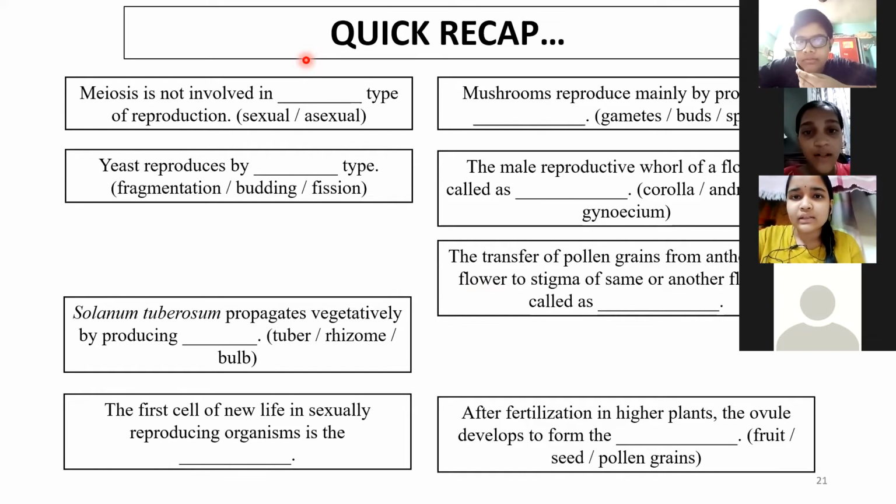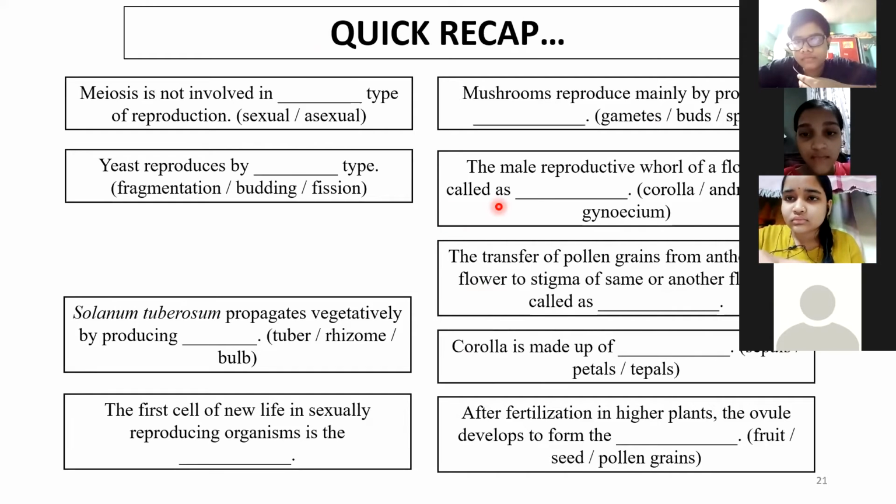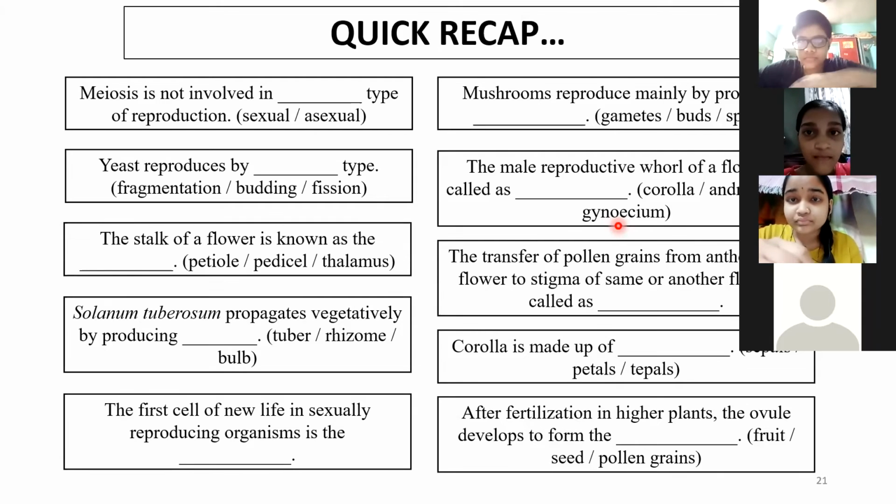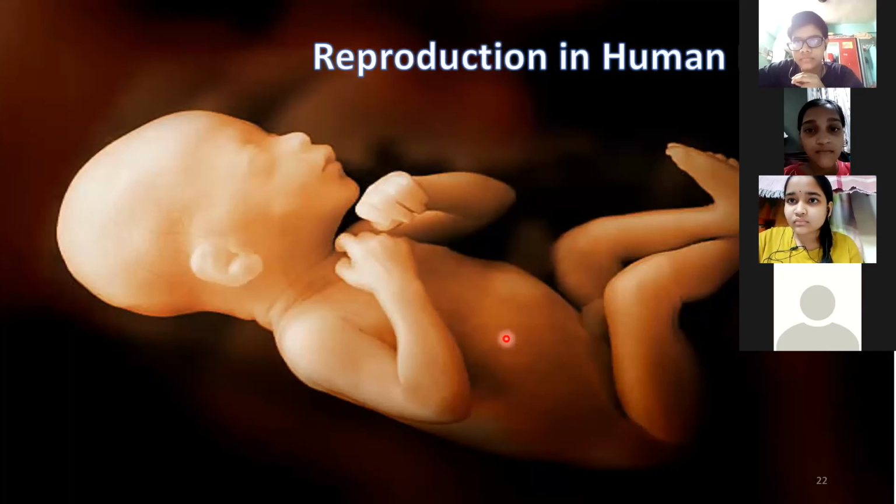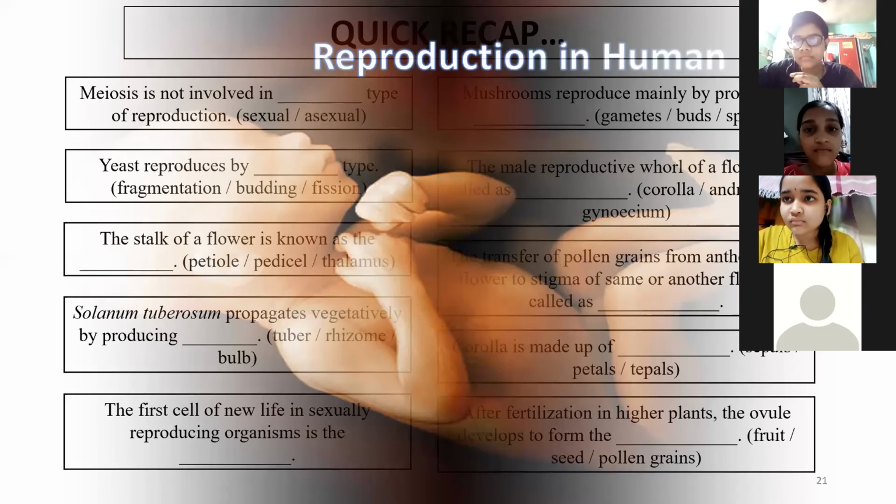Budding. It is budding. Correct. Then corolla is made up of? Petals. That's right. And the stalk of a flower is known as the? Pedicel. Correct. Okay. So we have completed discussion about sexual reproduction in flowering plants, in higher plants.